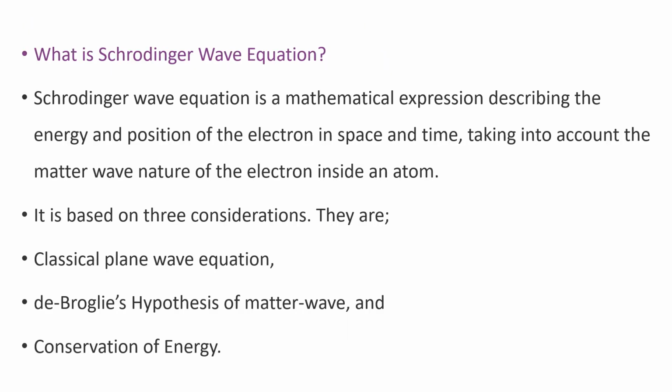The Schrödinger wave equation is a mathematical expression describing the energy and position of the electron in space and time, taking into account the matter wave nature of the electron inside an atom. It is based on 3 considerations. They are the classical plane wave equation, the de Broglie hypothesis of matter waves, and conservation of energy.